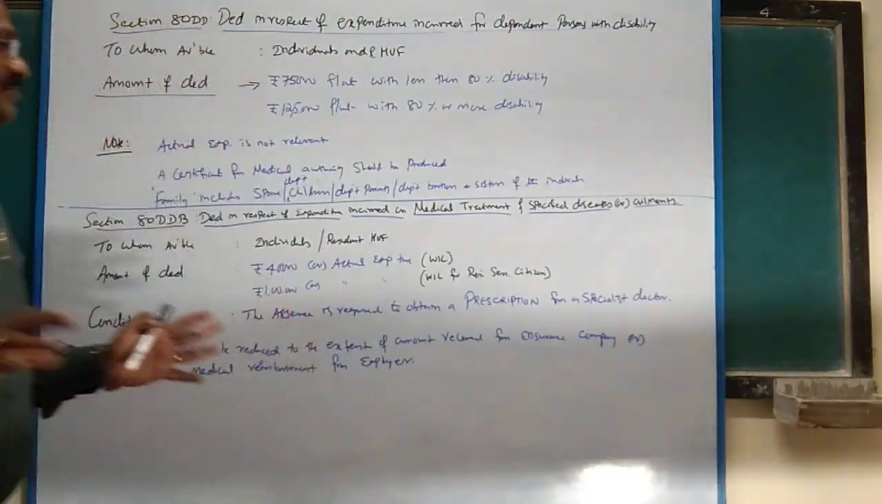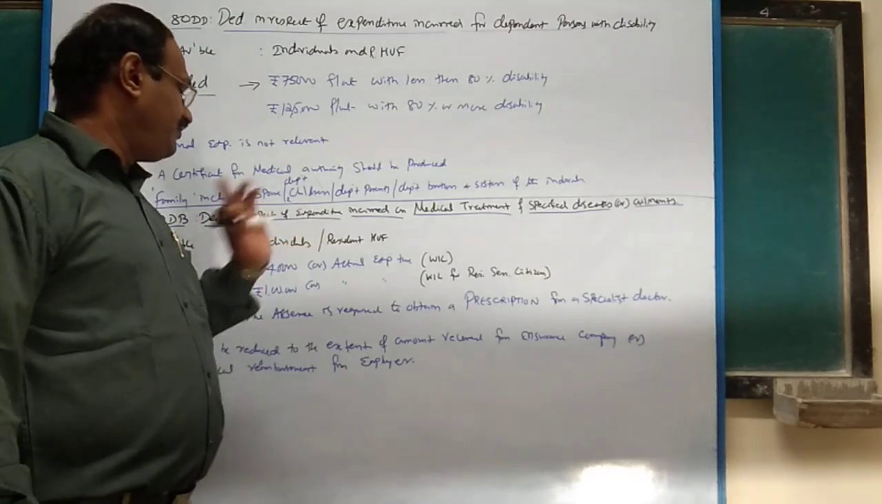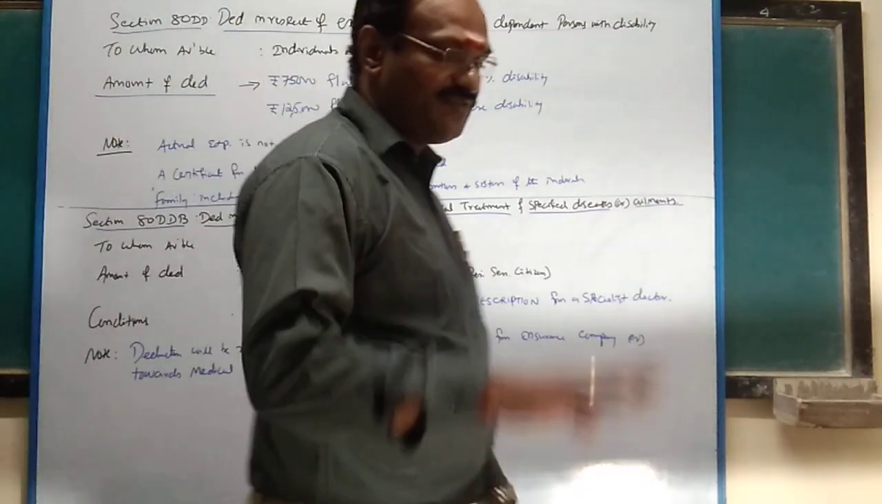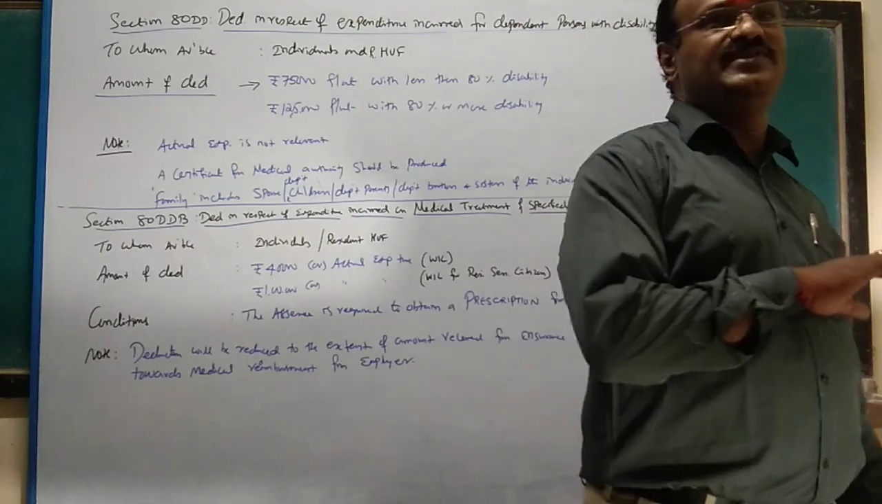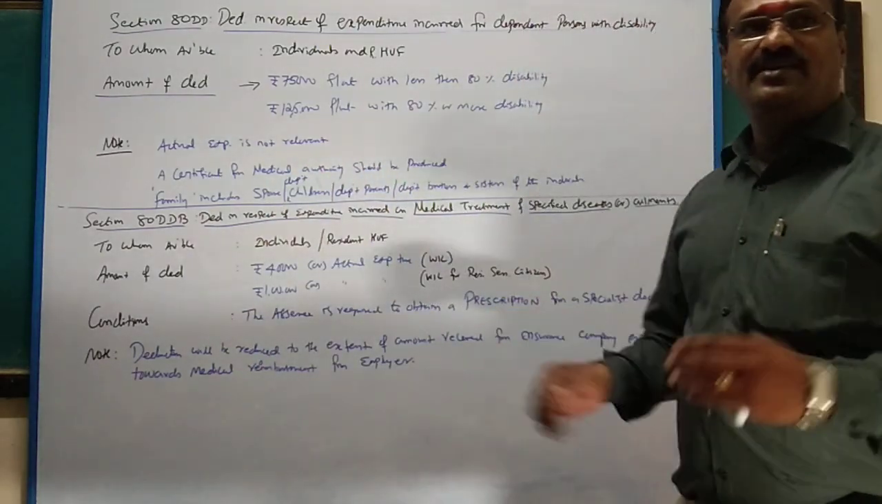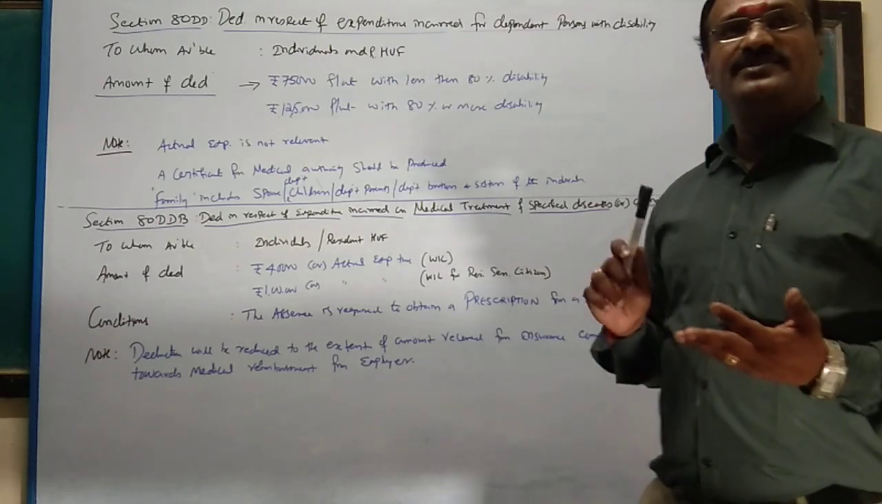Okay, medical, specified disease. It is given for a specified disease. Again, to whom is it available? Individual and resident HUF. Amount of deduction, here very important: 40,000 rupees or actual expenditure, whichever is less. For a specified disease, whatever amount you are incurring, 40,000 rupees or actual expenditure, whichever is